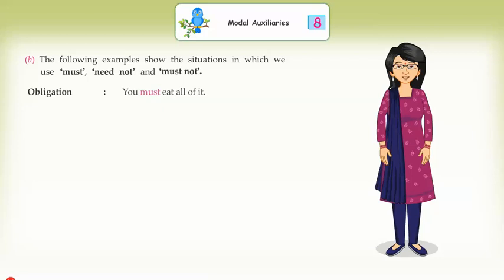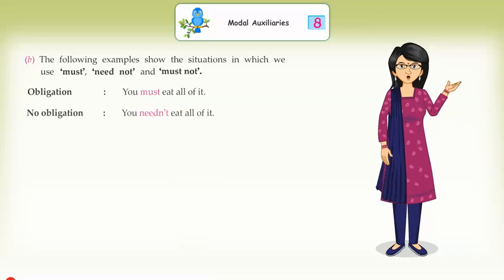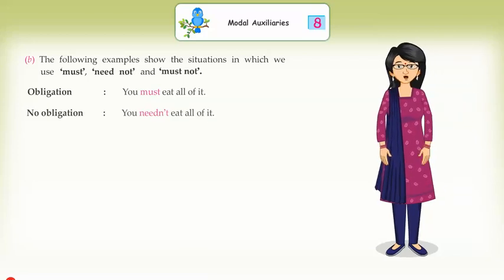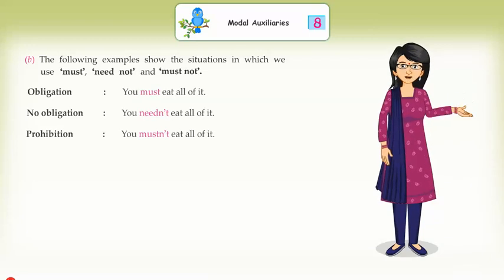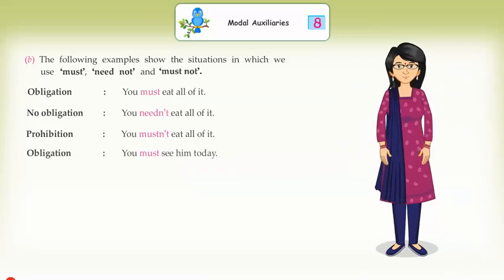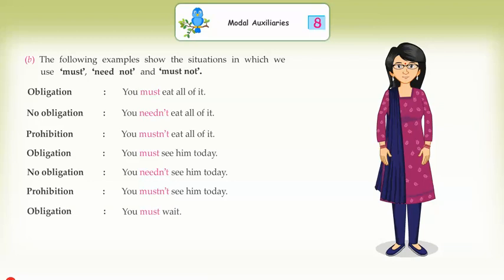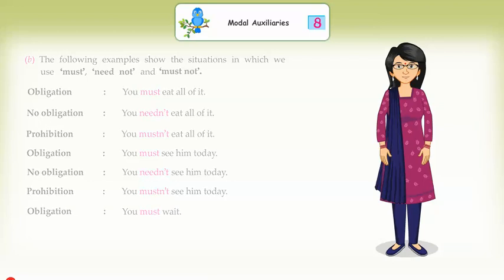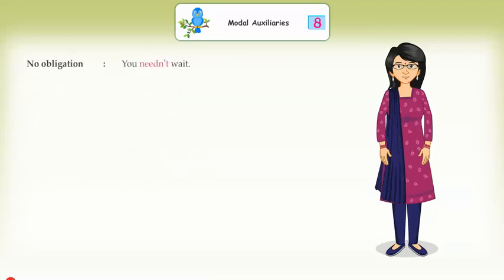Obligation. You must eat all of it. No obligation. You need not eat all of it. Prohibition. You must not eat all of it. Obligation. You must see him today. No obligation. You needn't see him today. Prohibition. You must not see him today. Obligation. You must wait. No obligation. You need not wait. Prohibition. You must not wait.